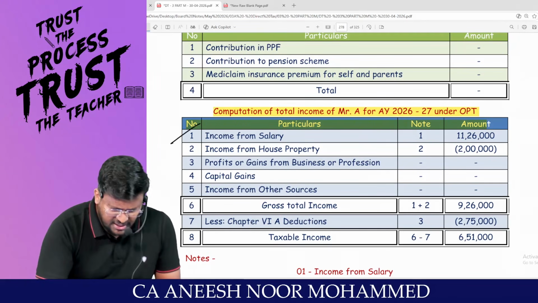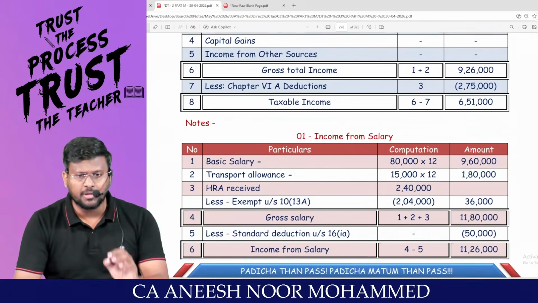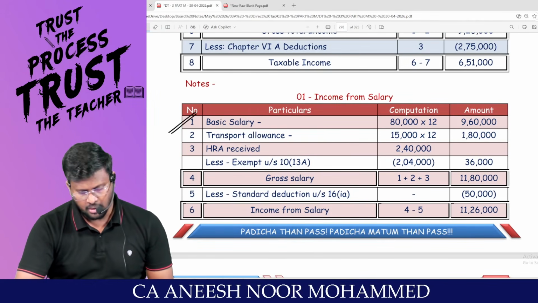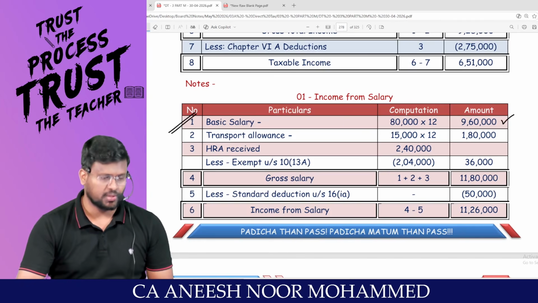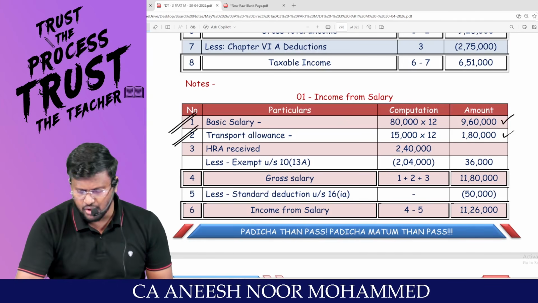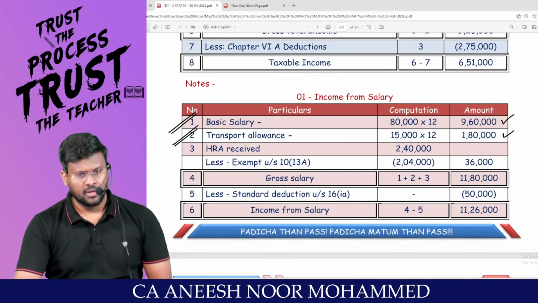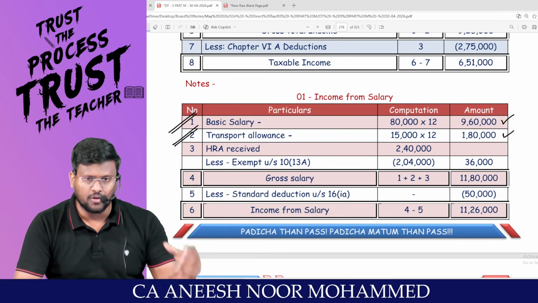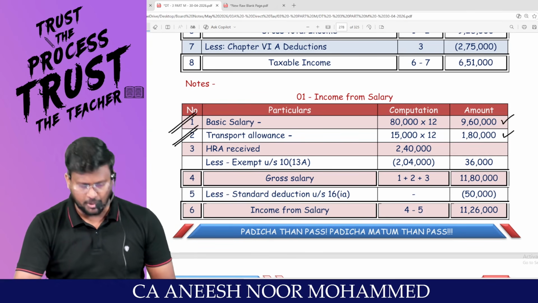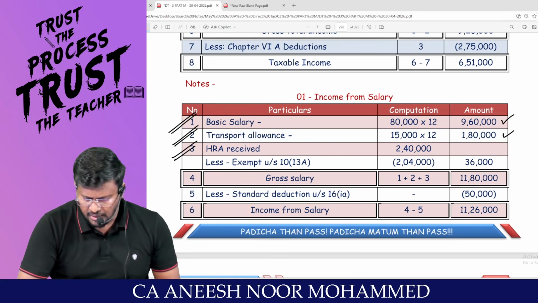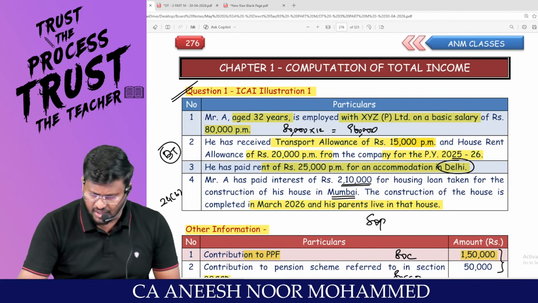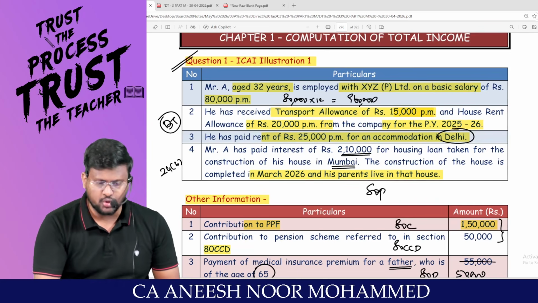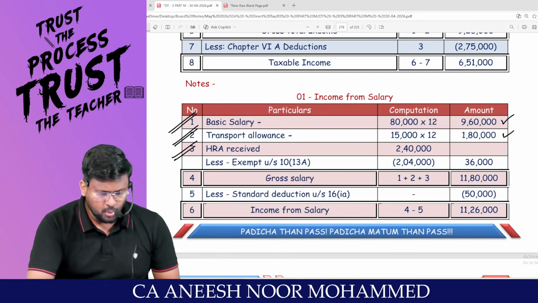Income from salary: yes, there will be a change in income from salary because of the standard deduction. Will the basic salary change? No, the same basic salary, 9,60,000. Will the transport allowance change? No, it is fully taxable, because they have not said that the transport allowance has been used for official purposes. HRA received: what is the HRA per month? HRA of 20,000, so 20,000 into 12 is 2,40,000.